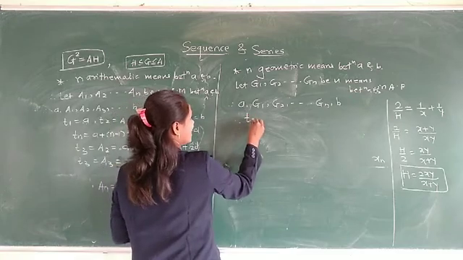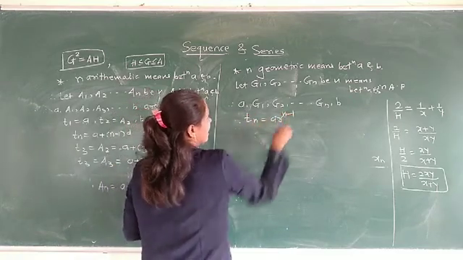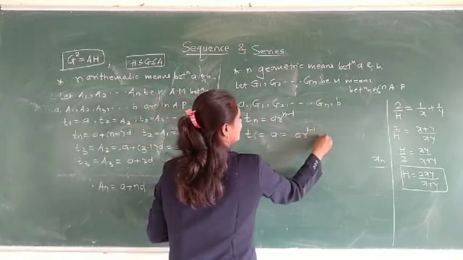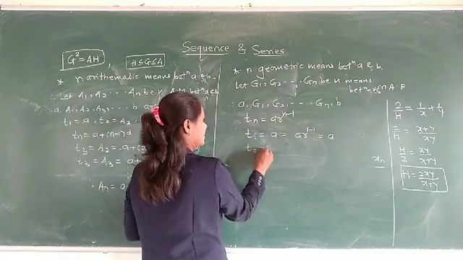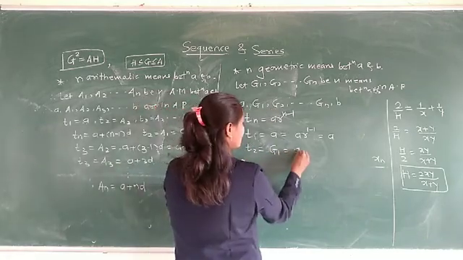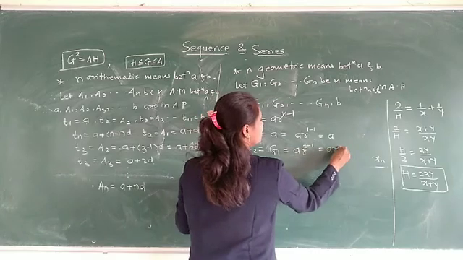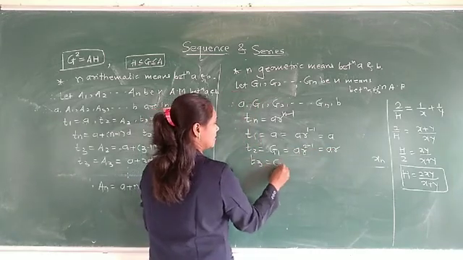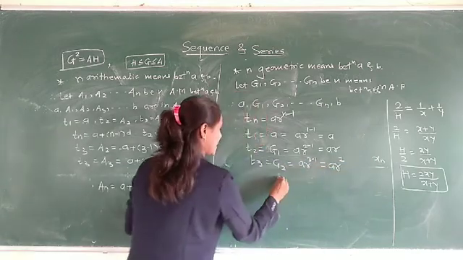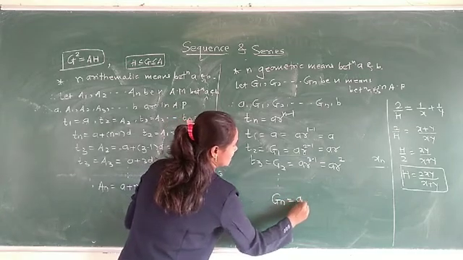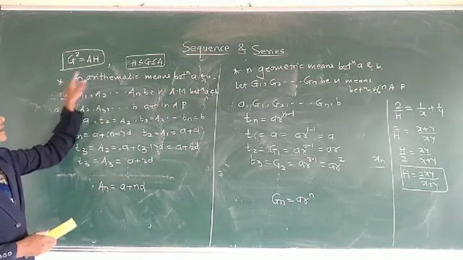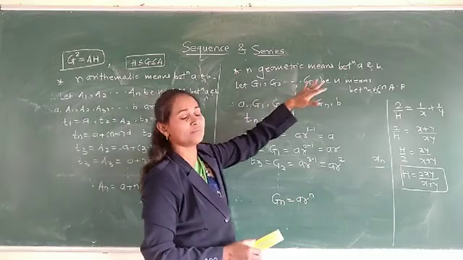Here Tn is equal to what for geometric? Tn is A R raised to n minus 1. Here T1 is equal to A, that means A into R raised to 1 minus 1, which is equal to A. T2 is equal to G1, the second term, so T2 is equal to A into R raised to 2 minus 1, which is AR. T3 is G2, therefore A R raised to 3 minus 1, which is AR square. And similarly, Gn is equal to A R raised to n. So this is n arithmetic means between A and B, and this is n geometric means between A and B.